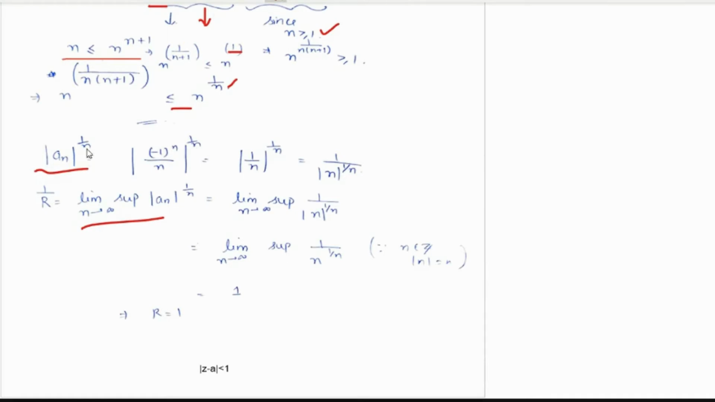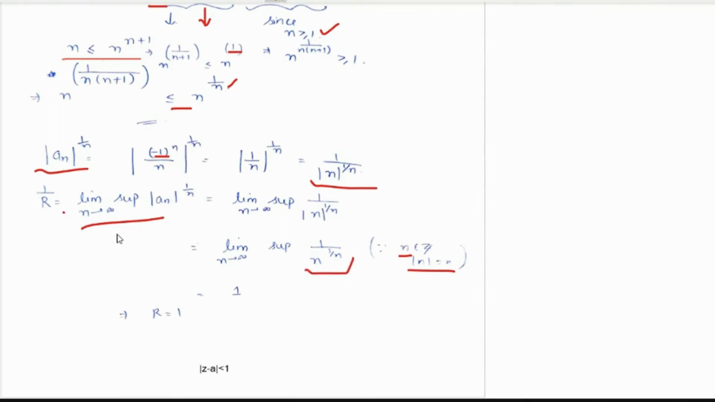And modulus of a_n to the power 1 by n would be nothing but (-1)^n to the power 1 by n, right? And modulus of -1 is nothing but 1. And this would be equal to 1 upon modulus n to the power 1 by n, right? And since n tends to infinity, this n belongs to integers, we are given. So modulus of n would be positive. So this limit supremum of 1 upon n to the power 1 by n